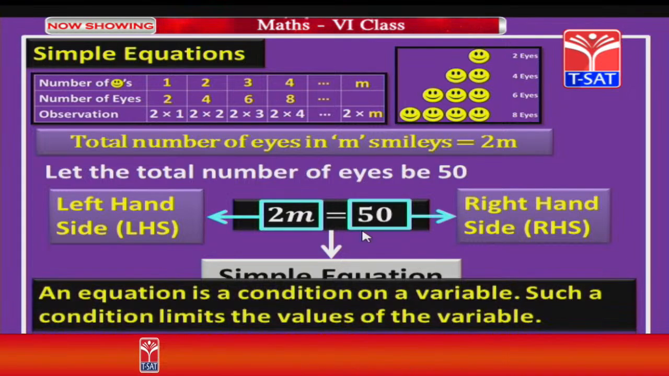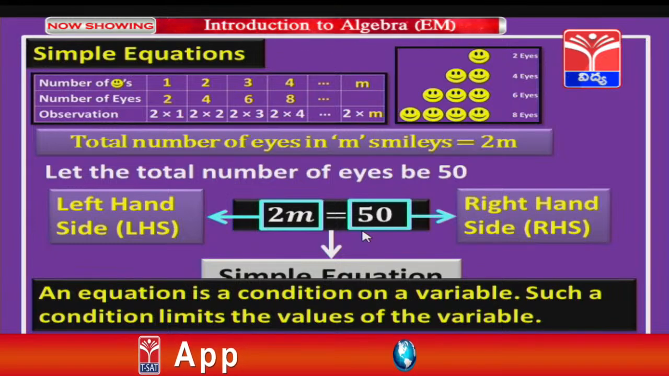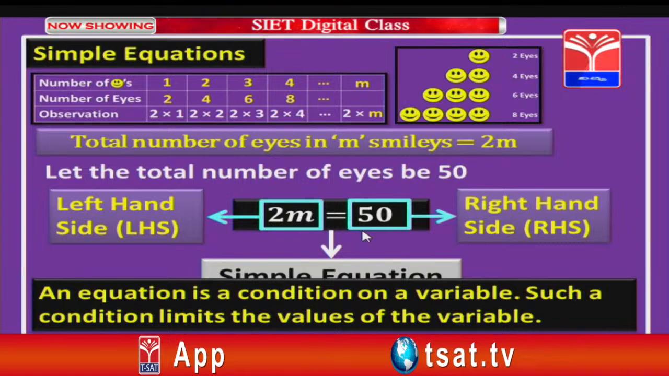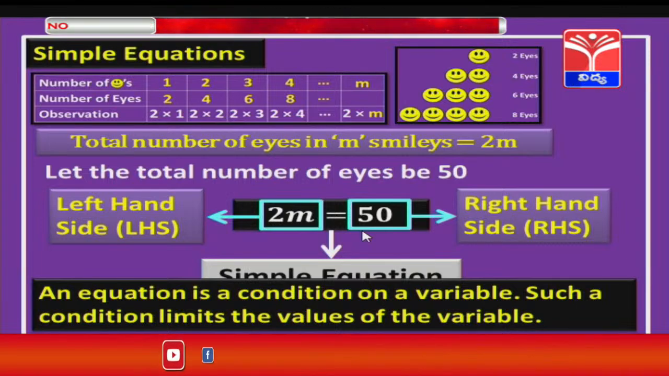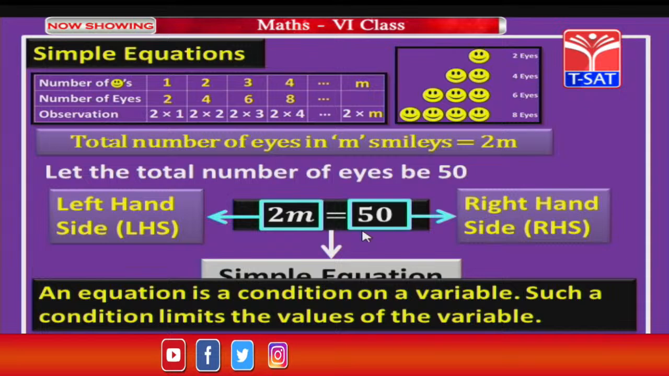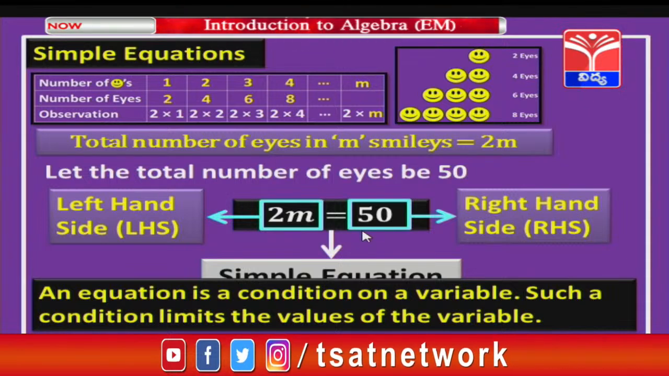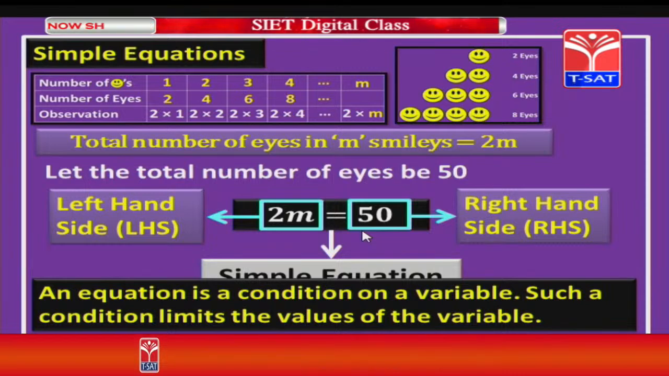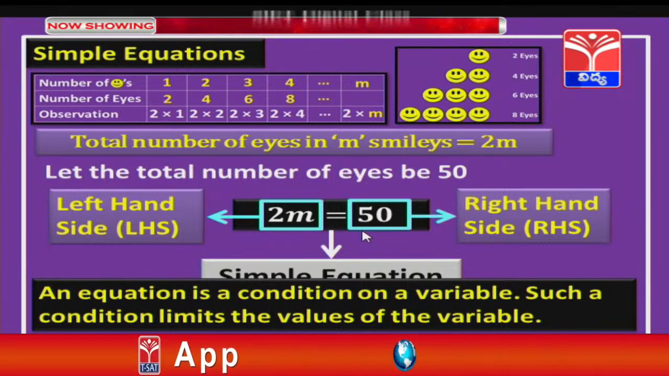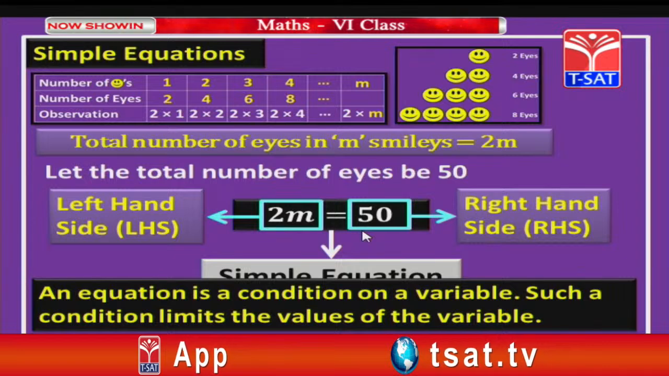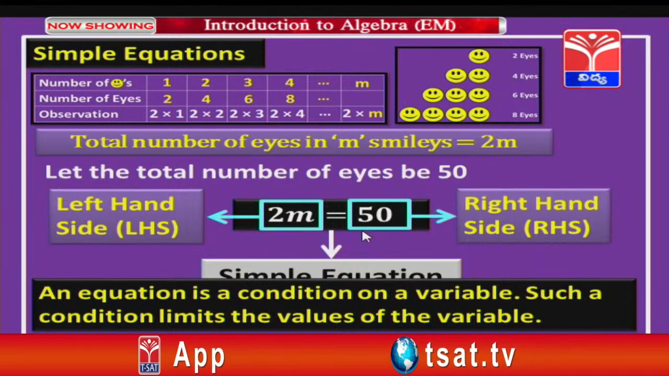Okay, children. Now, let us see what is meant by an equation. An equation is a condition on a variable for which the values of the variable are limited to a specific thing. That means, we are going to find the value of this variable based on a given condition. Like here 2m equal to 50. That is the condition given, that is 2m is 50. Now, from that we are going to calculate the value of m.